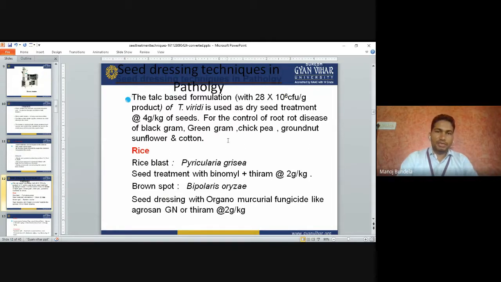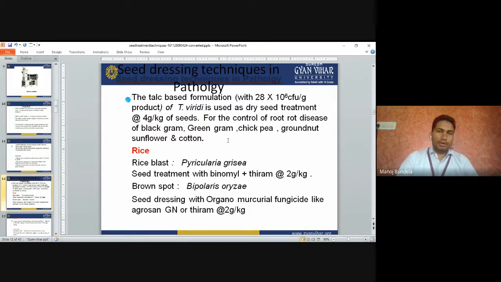Seed dressing techniques in pathology. The talc-based formulation with 2.8 into 10 to the power 6 CFU per gram of Trichoderma viride is used as a dry seed treatment. We use 4 gram per kg of seeds for the control of root rot disease of black gram, green gram, chickpea, groundnut, sunflower and cotton.